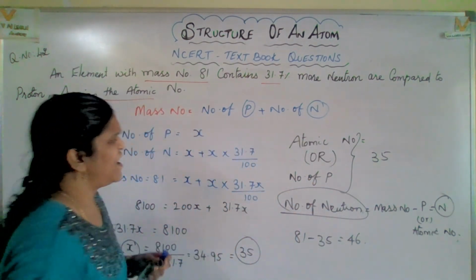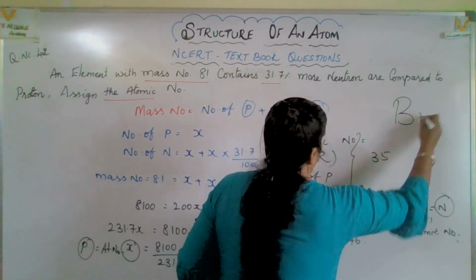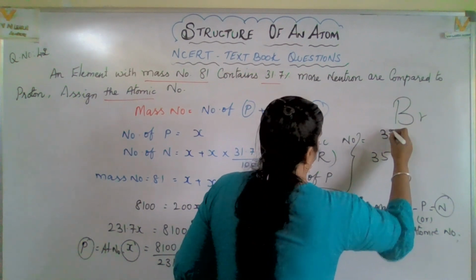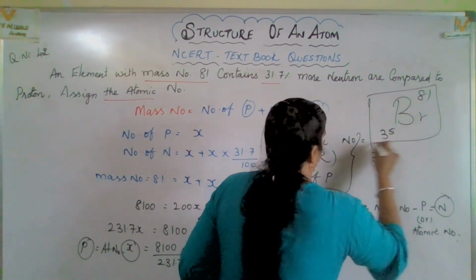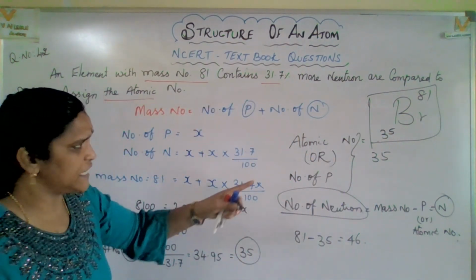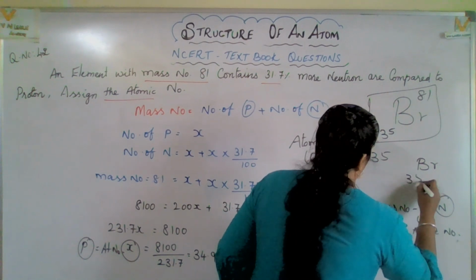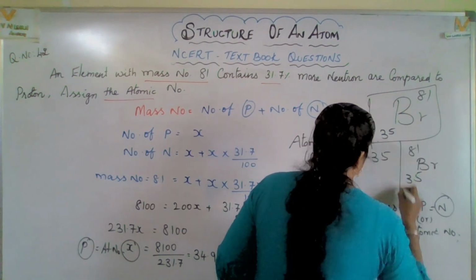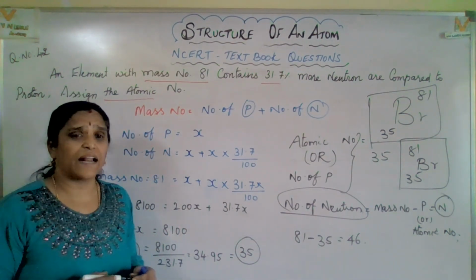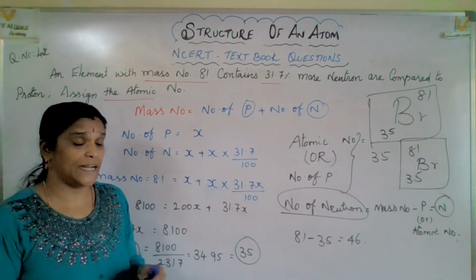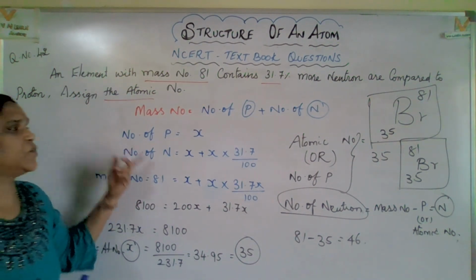So what is the element? It is bromine, with 35 here and 81 here. Let us write it like this also, like the last sum. Here also bromine 35 and 81, like this also we can write. I hope you got a clear idea how to find the sum. And yes, let us go to the next question.